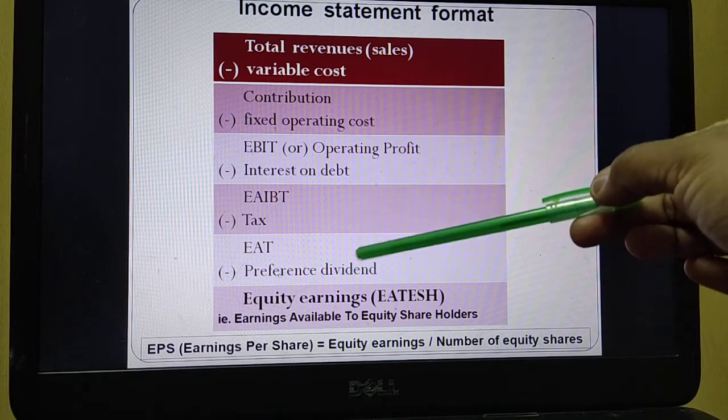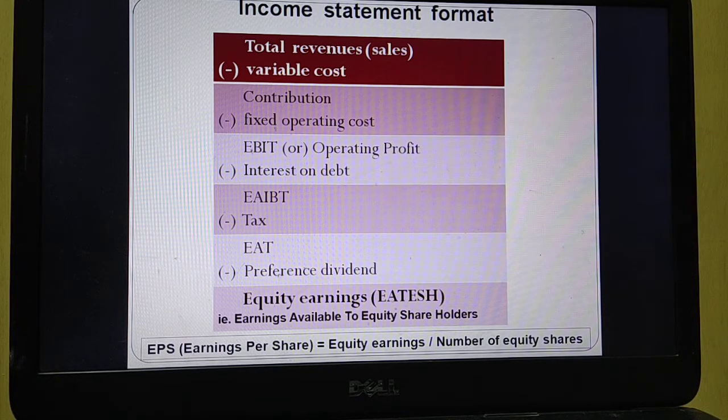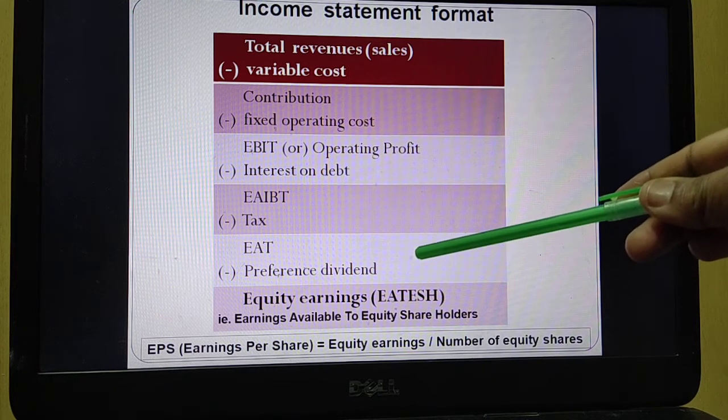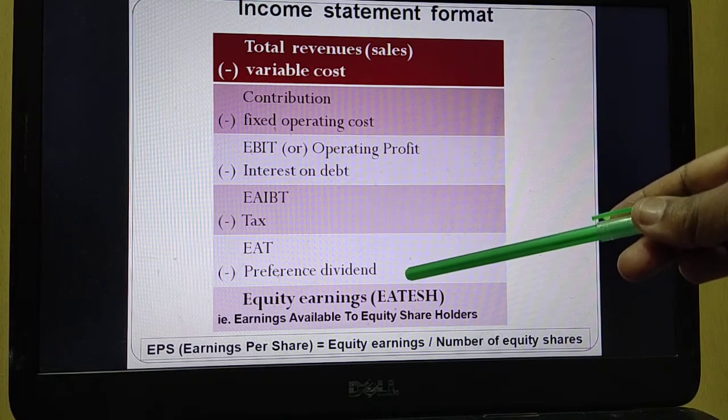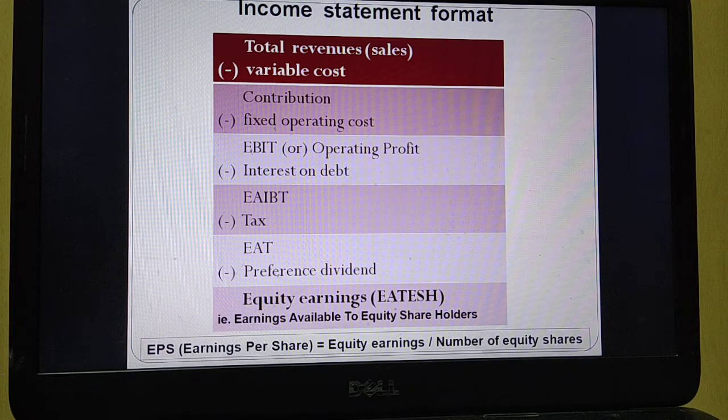After the interest and tax, the company has to pay preference dividend to the preference shareholders. So minus preference dividend, that will get you equity earnings. What does it mean? From the total earnings, the company first pays the debenture holders, then tax is subtracted, then it pays the dividend to the preference shareholders. Whatever amount is remaining is meant for the equity shareholders.